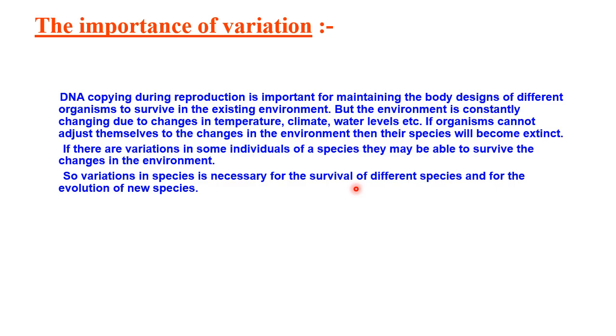If organisms cannot adjust themselves to the changes in the environment, what happens to that species? These species will become extinct. If there is variation in some individuals of the species, they may be able to survive whatever changes occur in the environment. That's why we can say variation is very important for the survival of different species and for the evolution of a new species. So variation refers to the difference in genetic traits among individuals of the same species. It arises due to change in DNA and plays a crucial role in evolution.